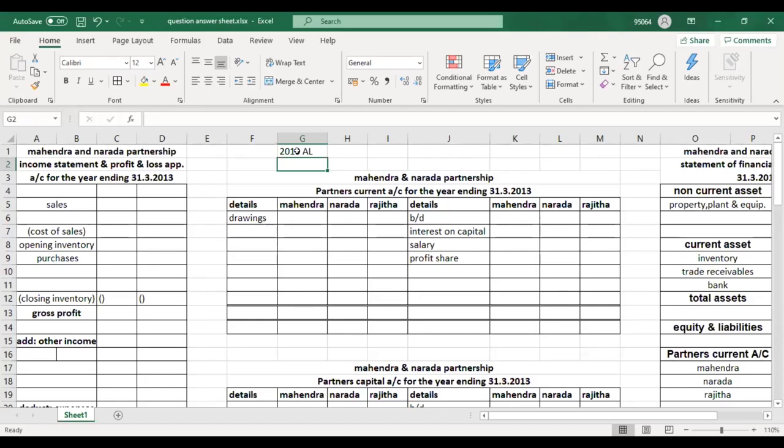Before we start, around 70 people have joined. Who has not drawn the format? If you haven't drawn the format, please let me know.